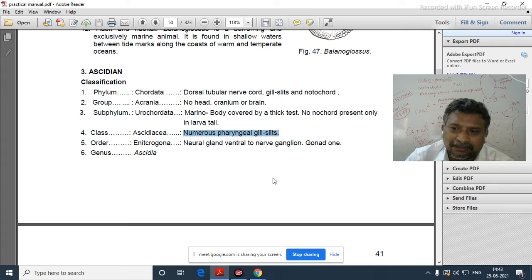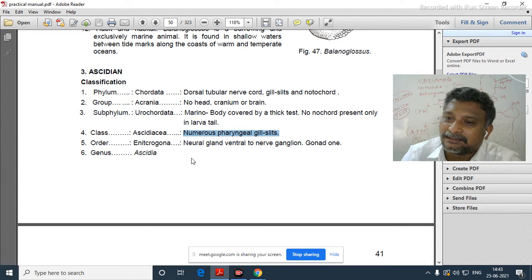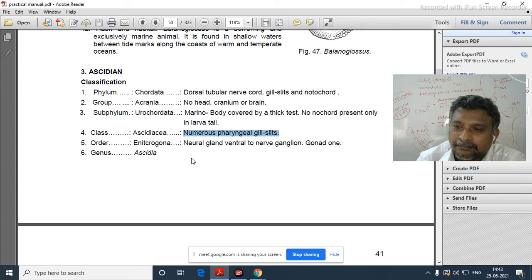One more thing to remember well: when they go for retrogressive metamorphosis, the notochord will disappear. Now the dorsal tubular nerve cord is going to degenerate. The post anal tail will be lost, but only one thing is going to increase, that is the number of pharyngeal gill slits.